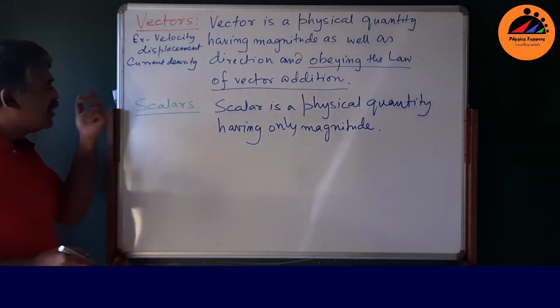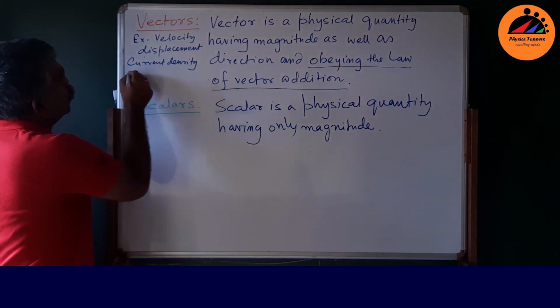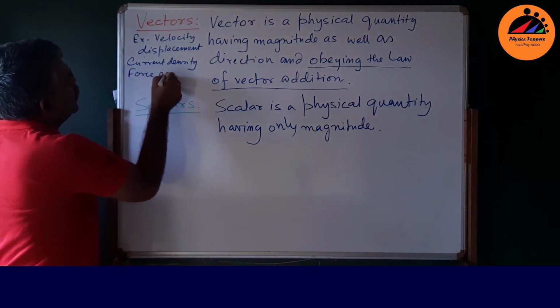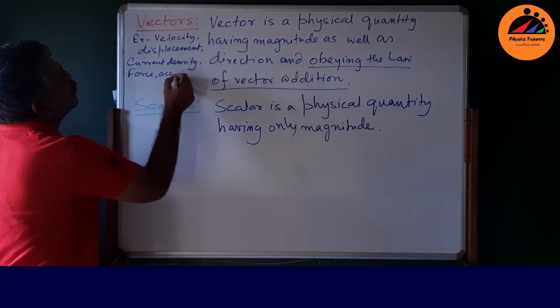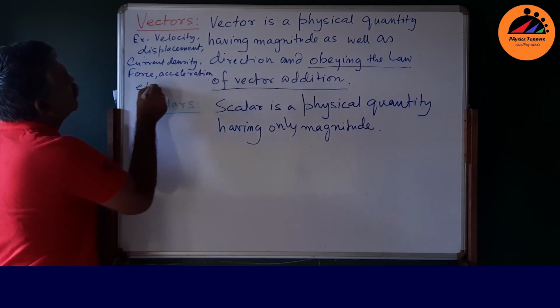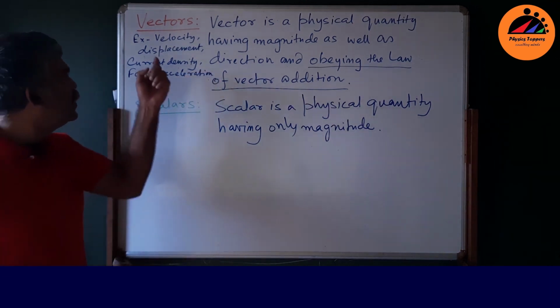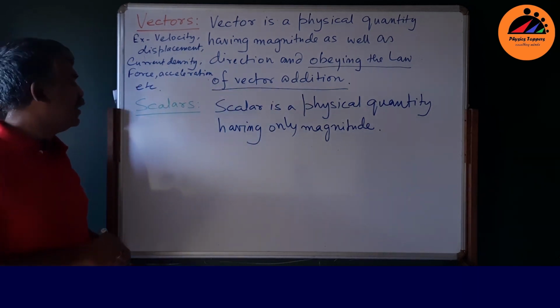You will get to understand this when you go to class 12. Current density, force, acceleration, etc. So these things are vectors. There are a lot of quantities which are vectors.